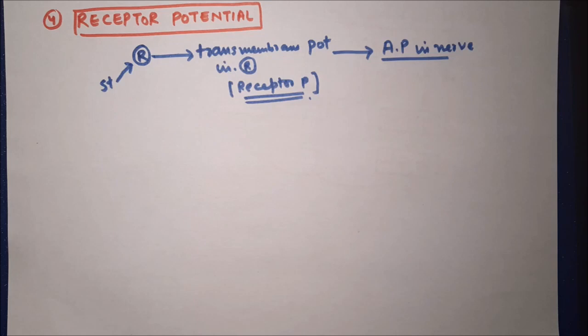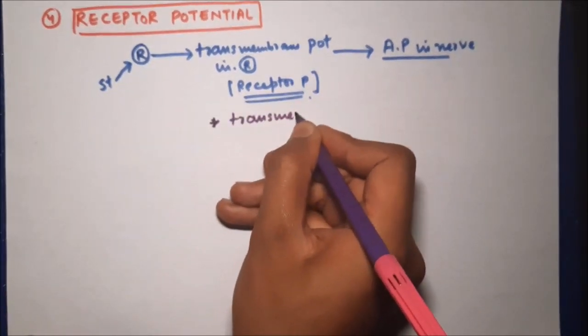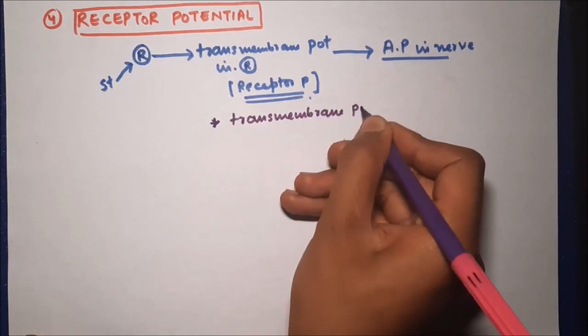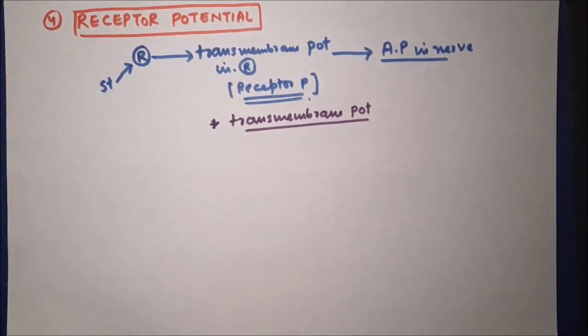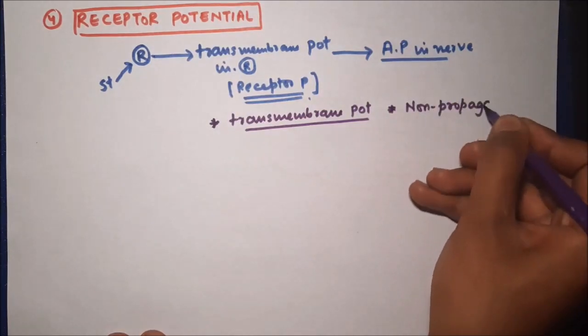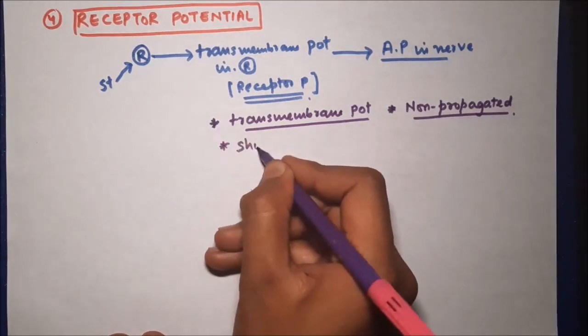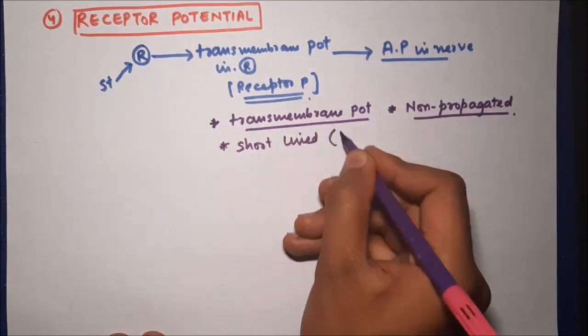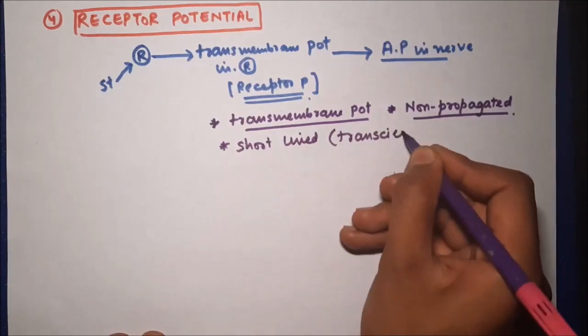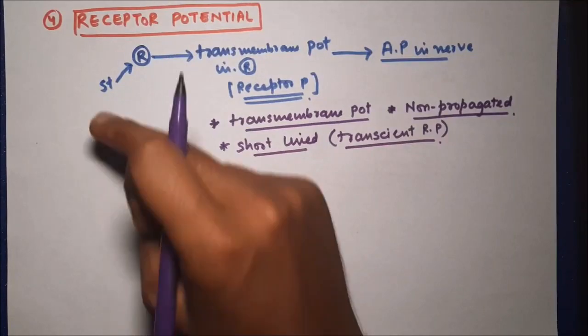Before that, let's write some properties of receptor potential. First important property is that receptor potential is a transmembrane potential. Second, it is produced when stimulus is given to the receptor and it is non-propagating in nature. Another important property is that receptor potential is short-lived, hence called transient receptor potential.